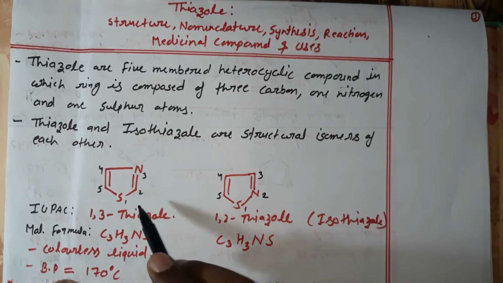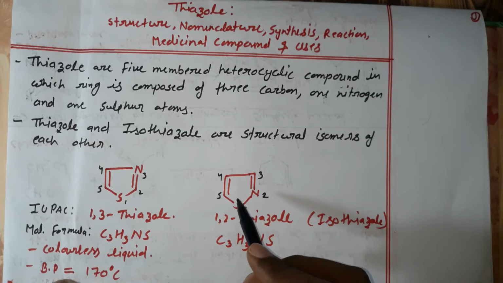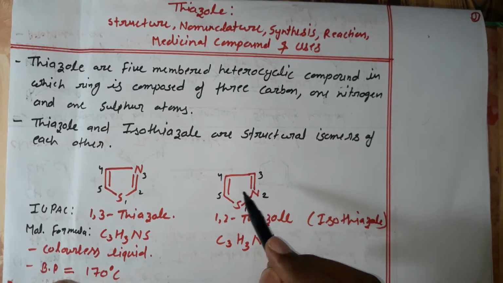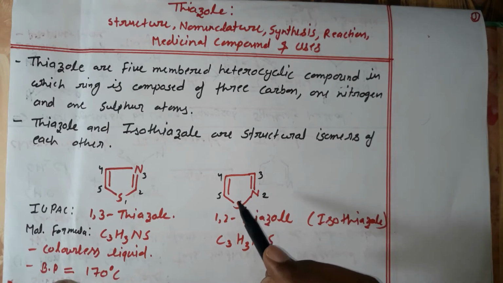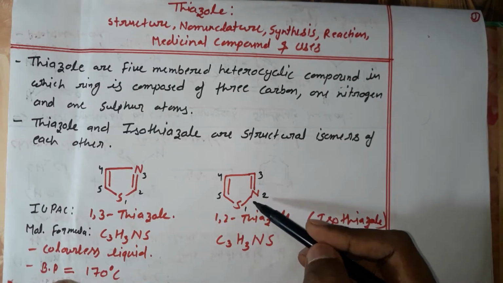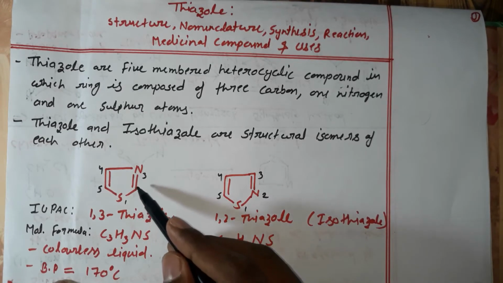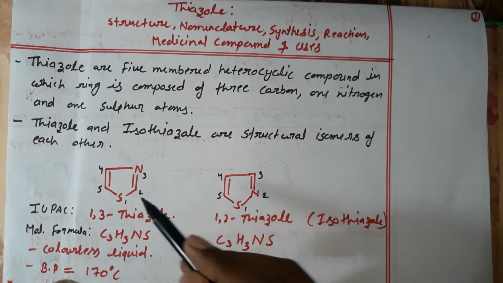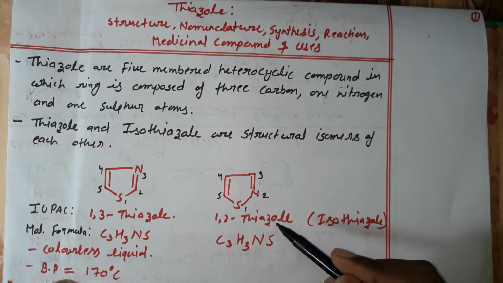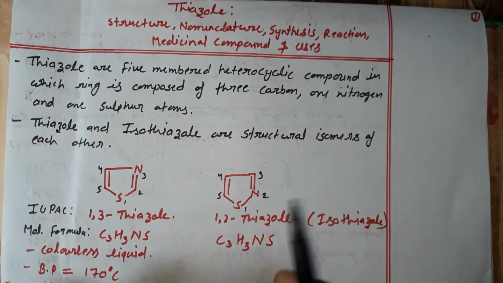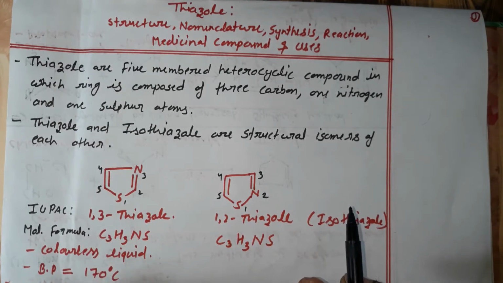They are structural isomers of each other because the molecular formula is the same but the arrangement of atoms is different. The heteroatoms in 1,3-thiazole are separated by 1 carbon atom, and in 1,2-thiazole both heteroatoms are together. This is all about the introduction of thiazole.